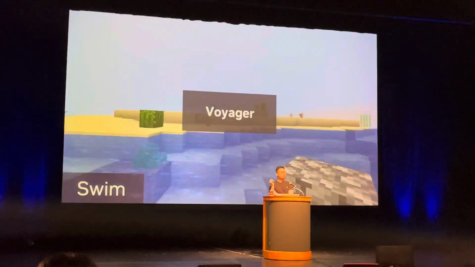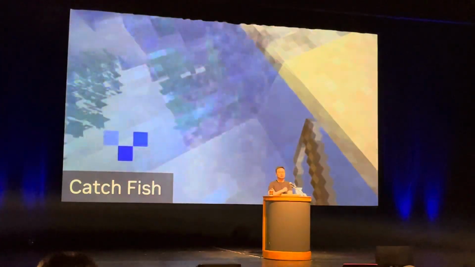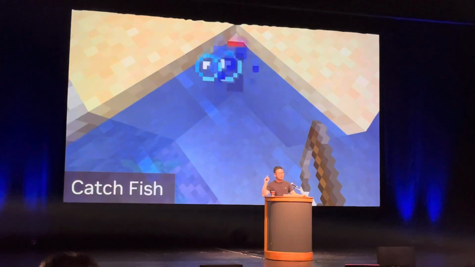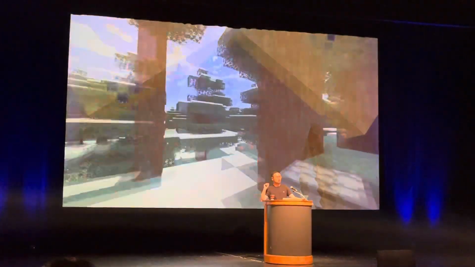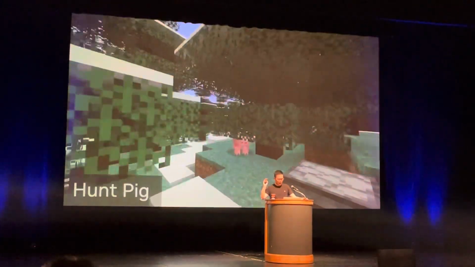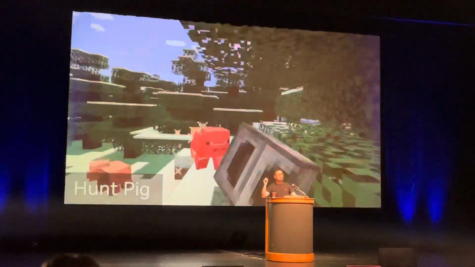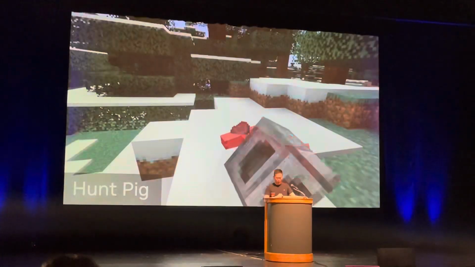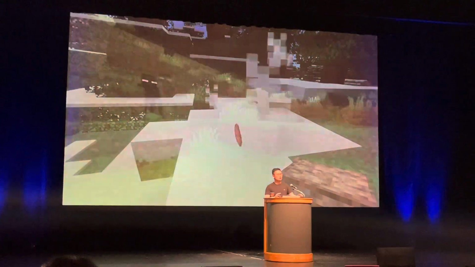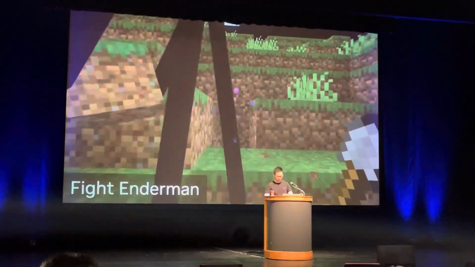And when we set Voyager loose in Minecraft, it's able to play the game for hours on end without any human intervention. And here, this video is a single episode of Voyager, where it explores the terrain, mines all kinds of materials, fights monsters, crafts hundreds of recipes, and unlocks an ever-expanding tree of skills.